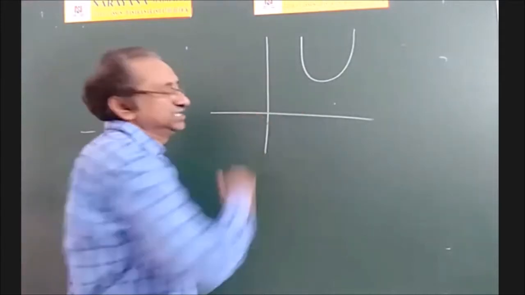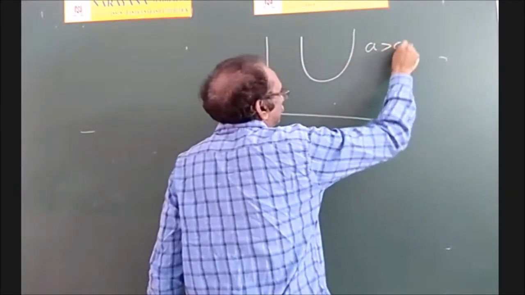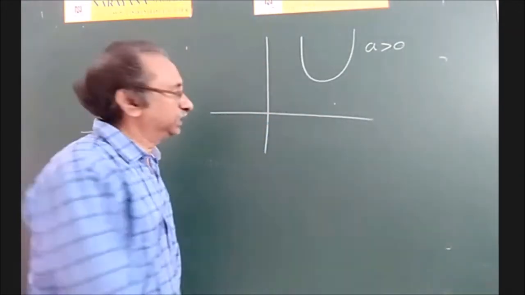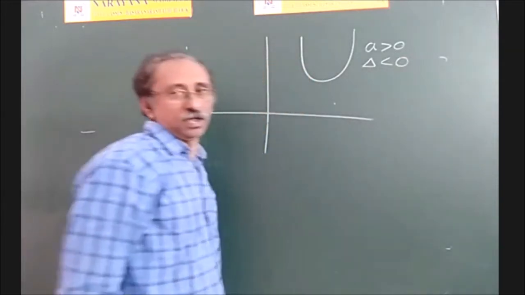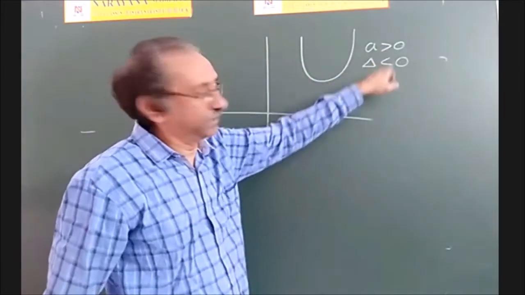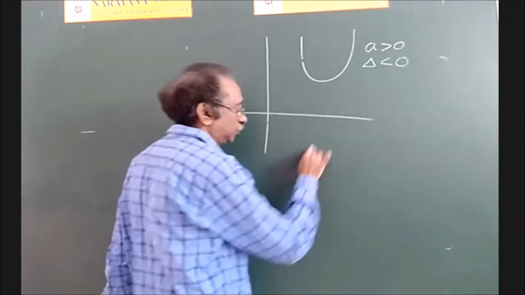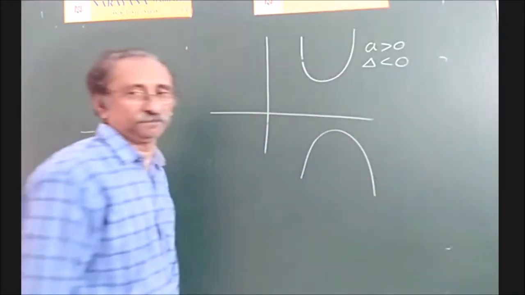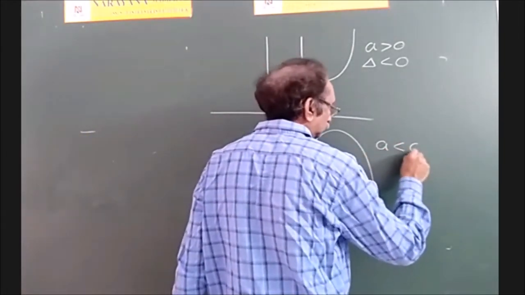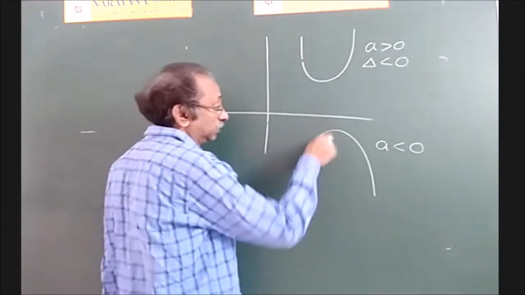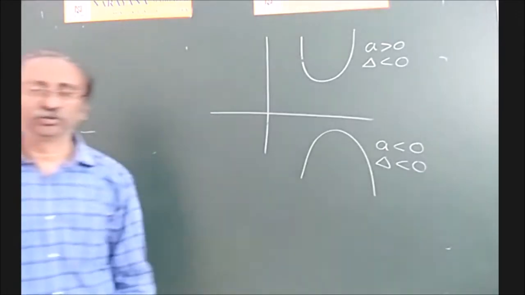So whenever you see this graph, immediately you have to conclude that a must be positive and no real roots, that is delta less than 0. Or whenever these two conditions are given, the diagram may be of this type. Similarly, suppose the diagram is like this, then what is the conclusion? x square coefficient must be negative and no real roots. Delta must be negative. So draw those two diagrams.